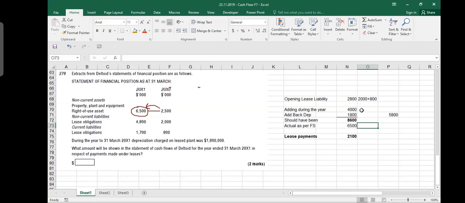So now, what you had, 8,600 should have been your liability. Yes. But on financial statements, it only looks like 6,500. So it means that you made lease payments of 2,100. This is what you have paid. Otherwise, your liability would have been 8,600. Yes, sir. Am I clear? Yes, sir. Okay, good.